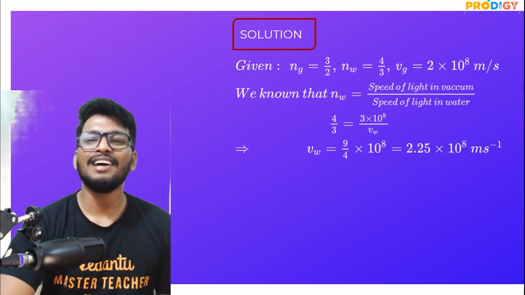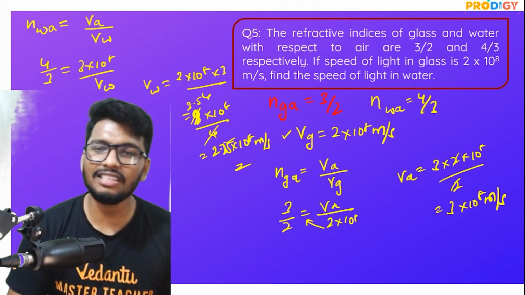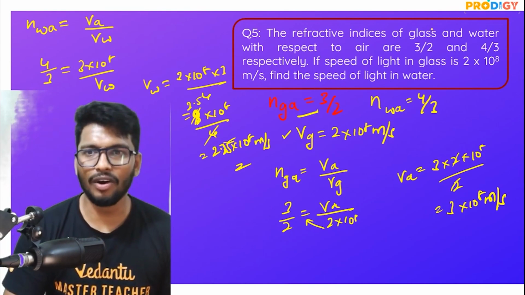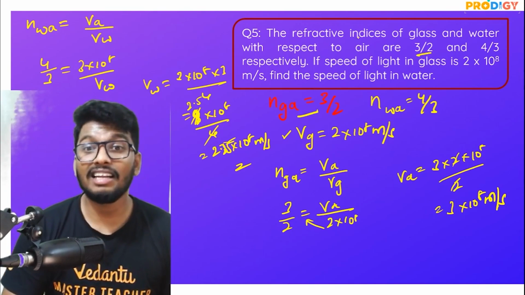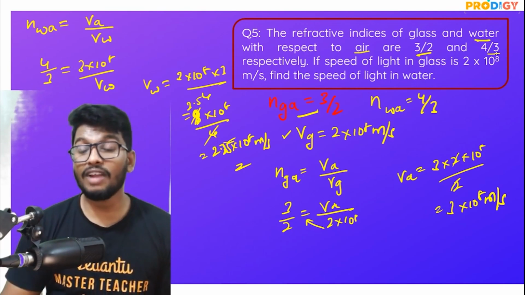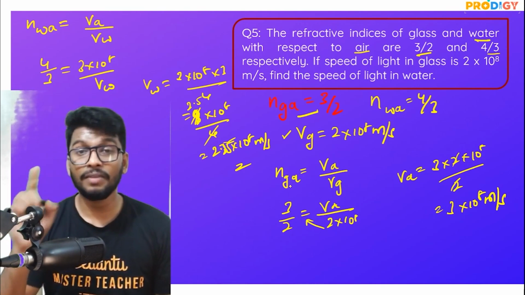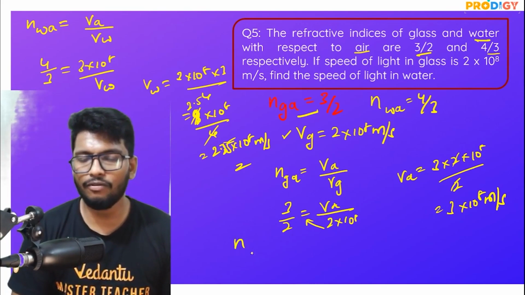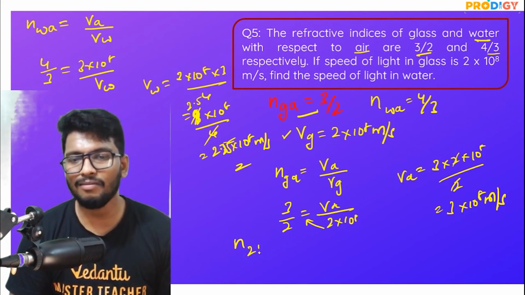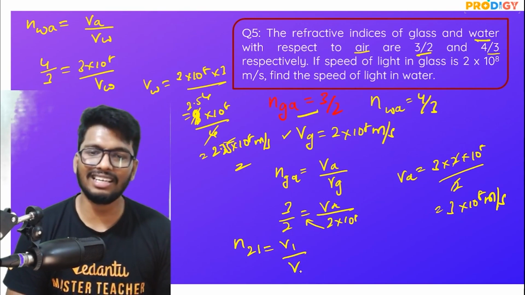So that's how you do it, guys. So first thing what you have to do is, once again, just for those who have not understood this, I know the refractive index of glass with respect to air. That is given as 3 by 2. The refractive index of water with respect to air is 4 by 3. Now, the relative refractive index of a medium is what? Let me remind the formula. Refractive index or relative refractive index of the second medium with respect to the first one is velocity of light in the first medium divided by velocity of light in the second medium.